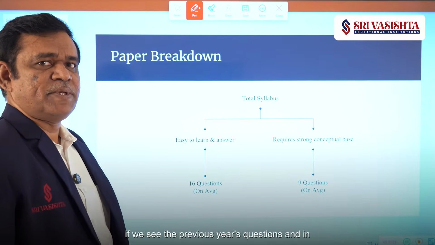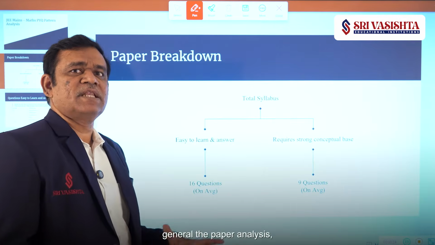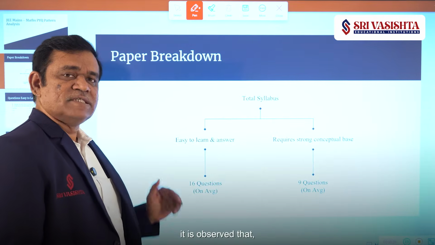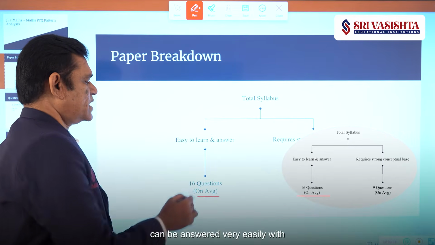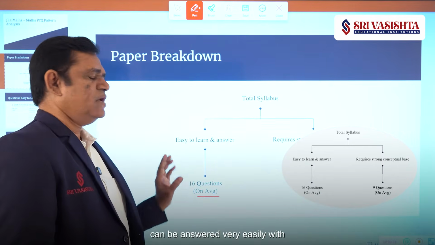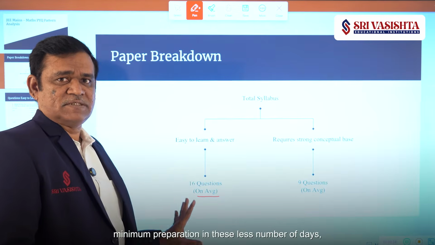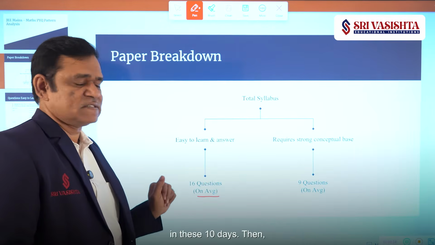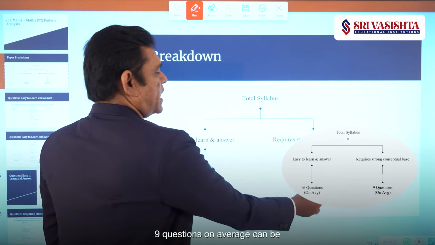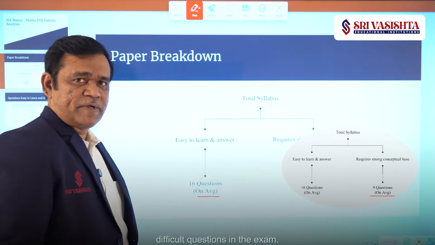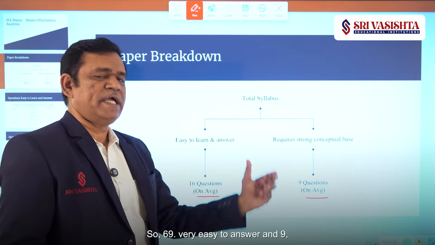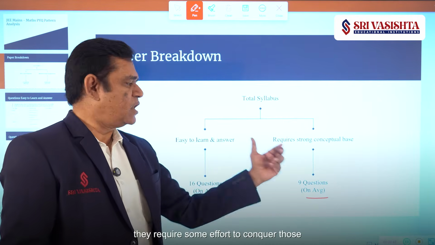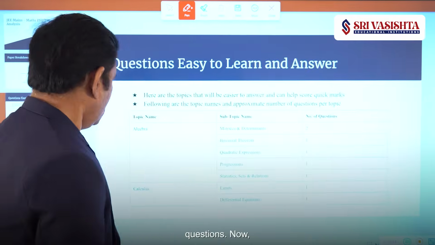If we see the previous year's questions and, in general, the paper analysis, it is observed that 16 questions on average can be answered very easily with minimum preparation in these less number of days, in these 10 days. Then 9 questions on average can be difficult questions in the exam. So 16 are very easy to answer and 9 require some effort to conquer.